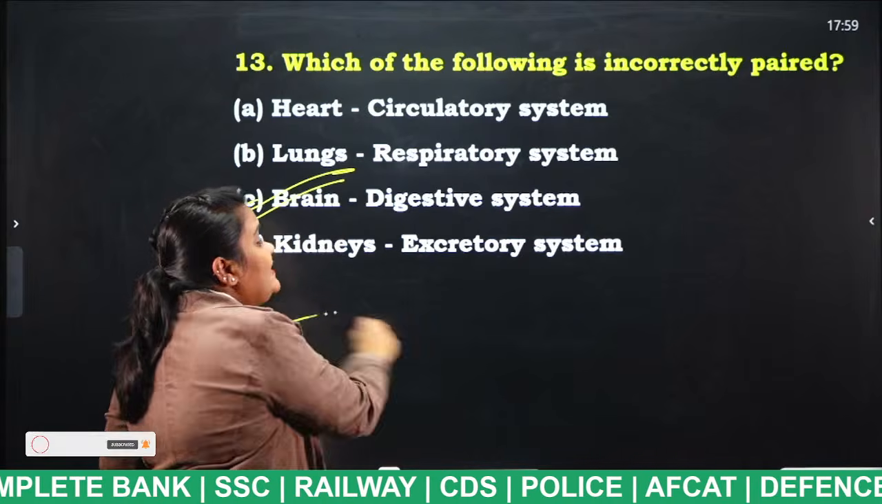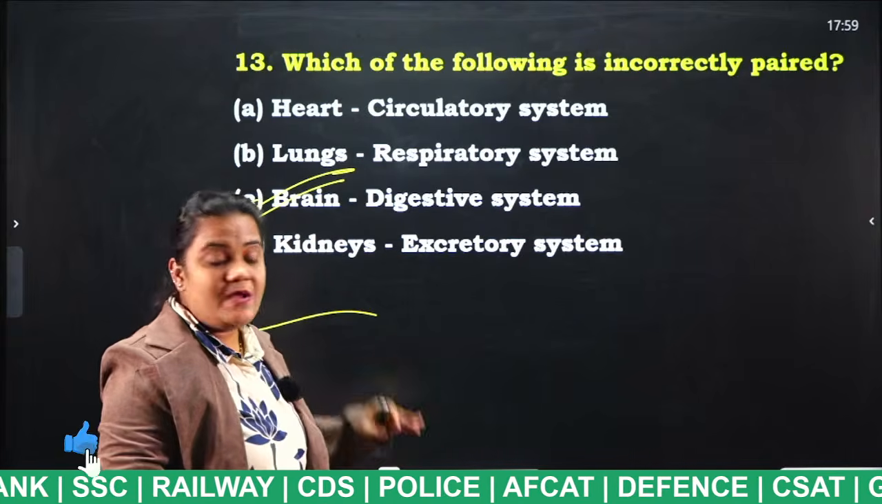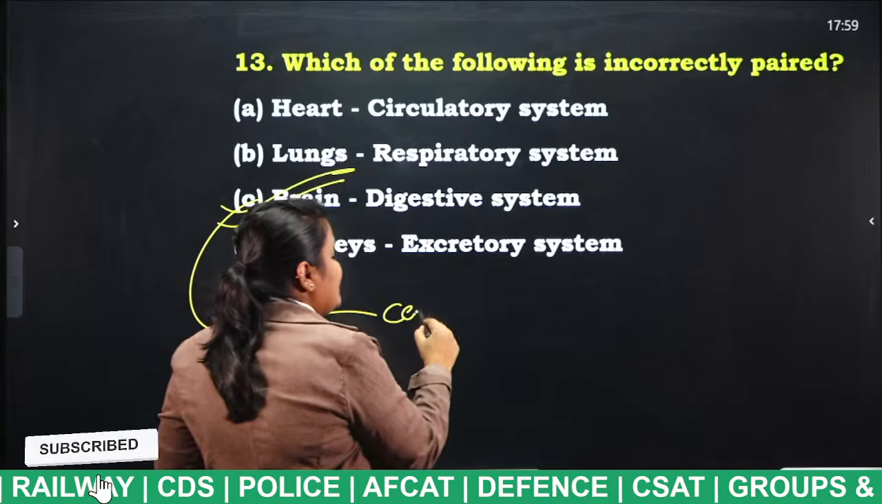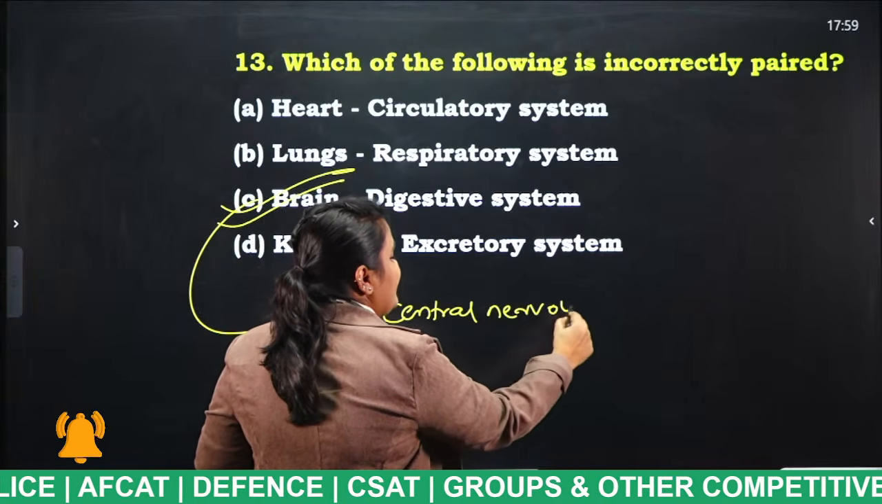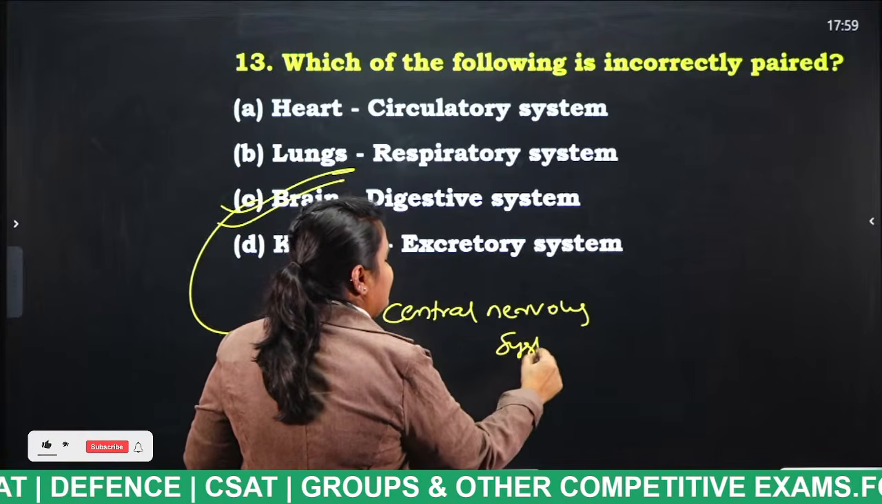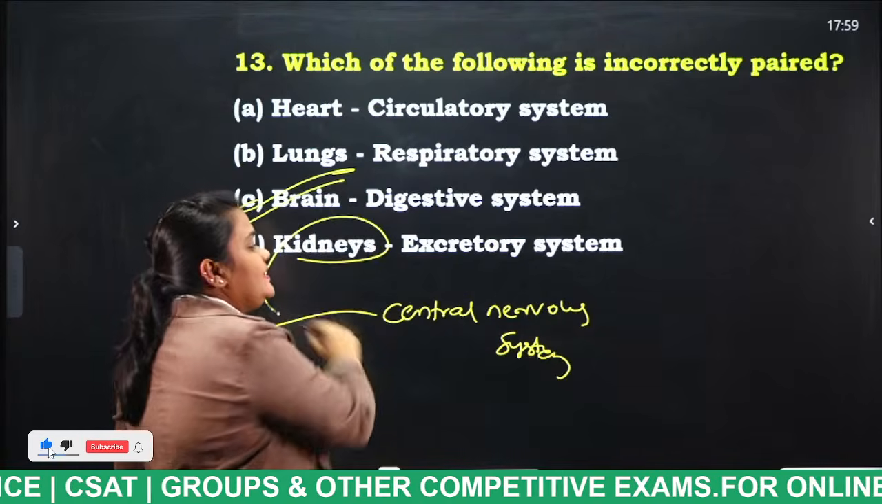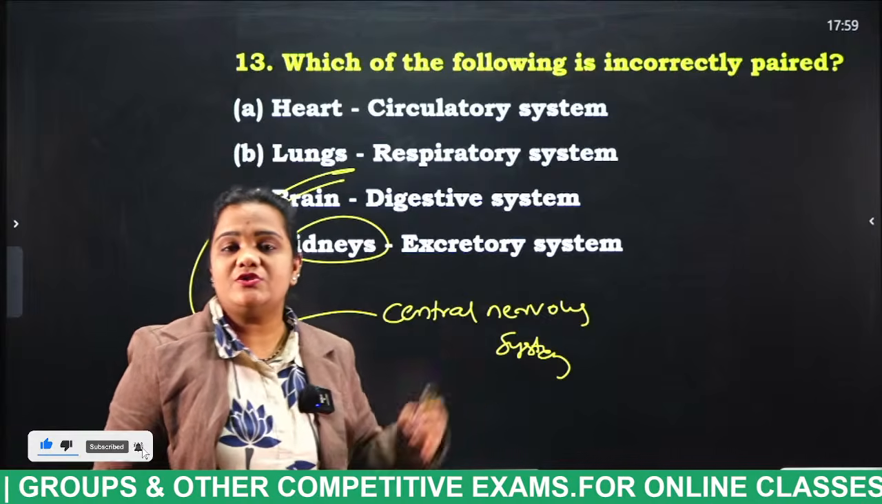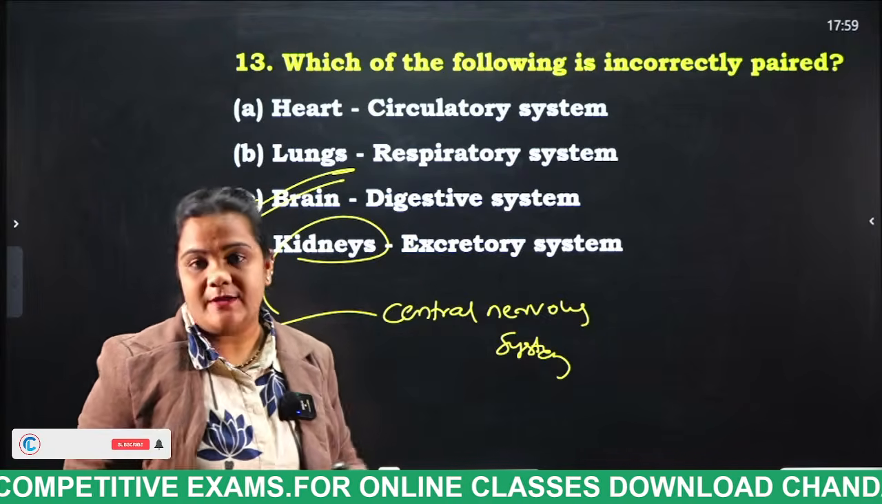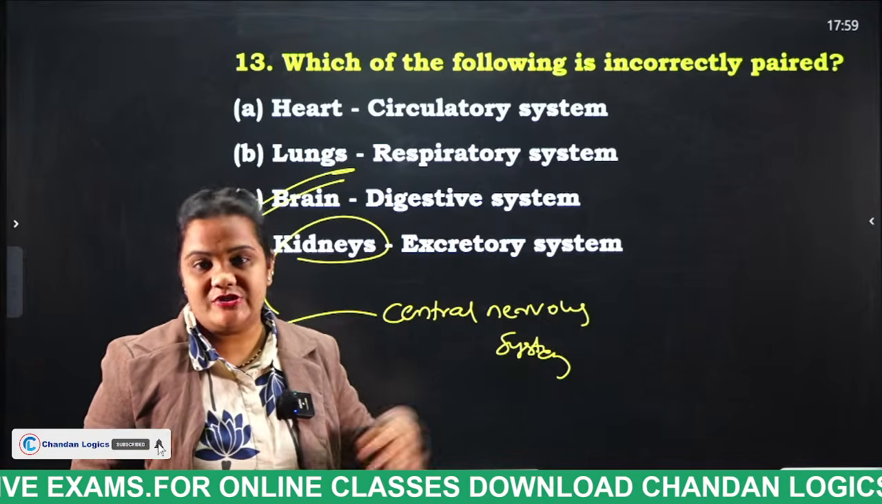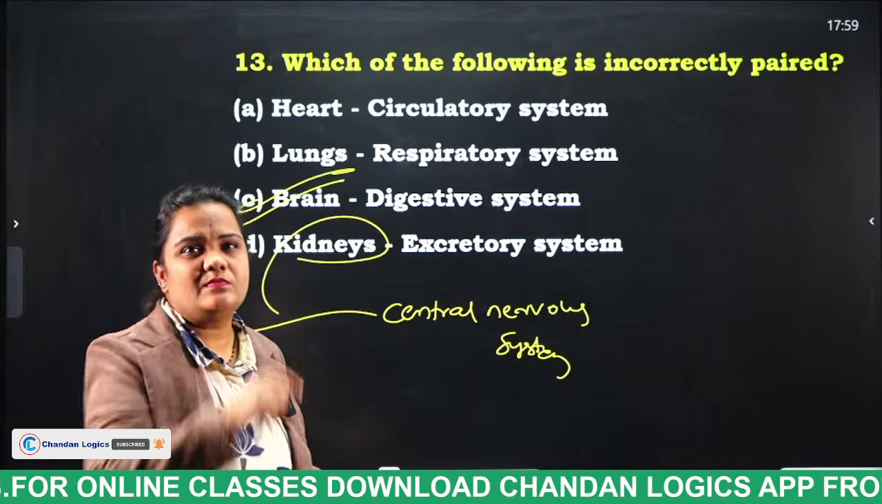So, brain, what is the answer for this question? The brain is not related to the digestive system. The brain is related to the central nervous system. So, that is the wrong one. Kidneys: what do the kidneys do? The kidneys filter out the wastes from our body or from our bloodstream. Clear?